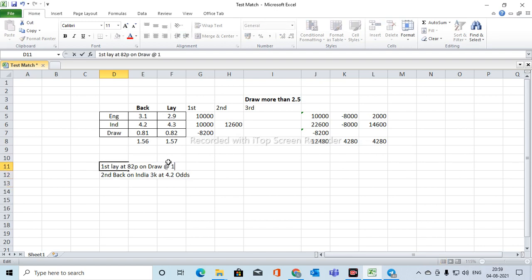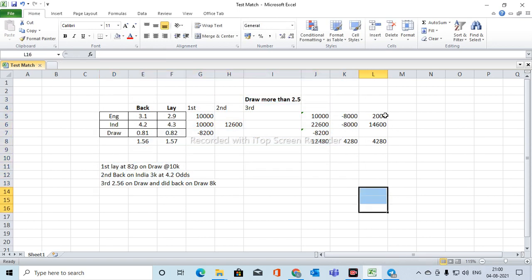Third, I waited for 2.56 on draw and backed draw with 8k. These are the steps I followed. This is the final profit.